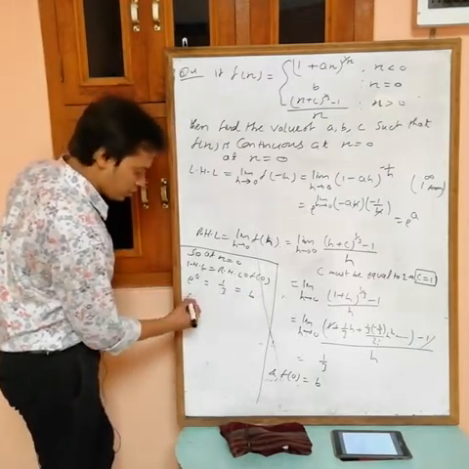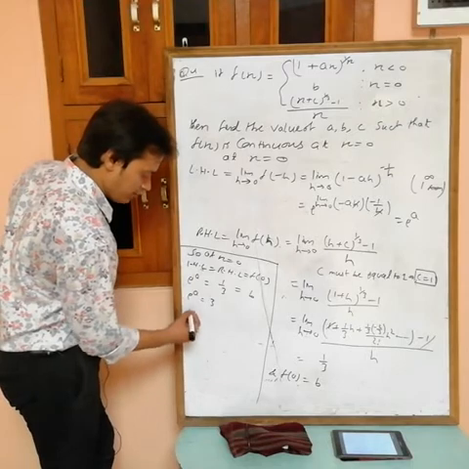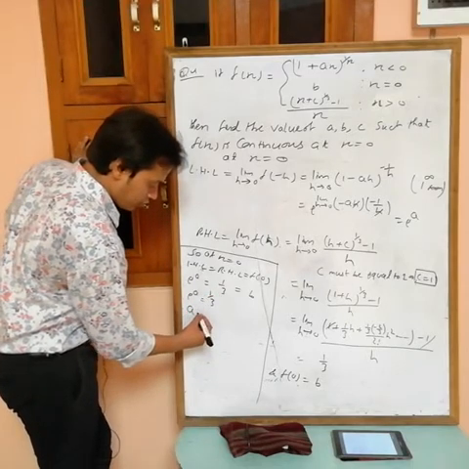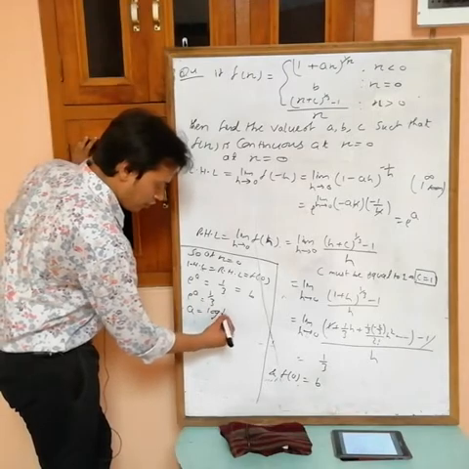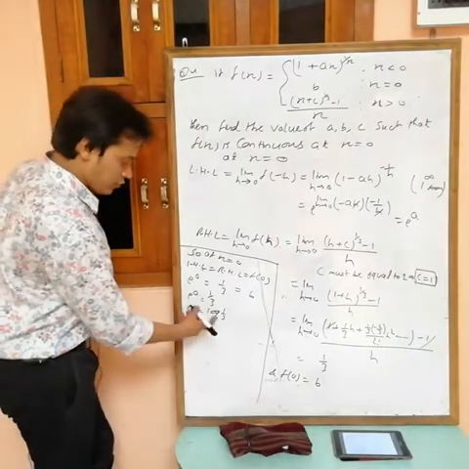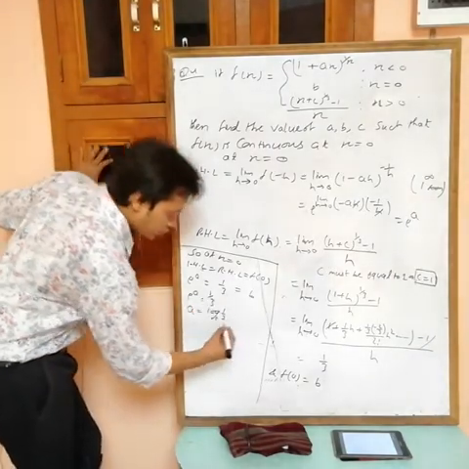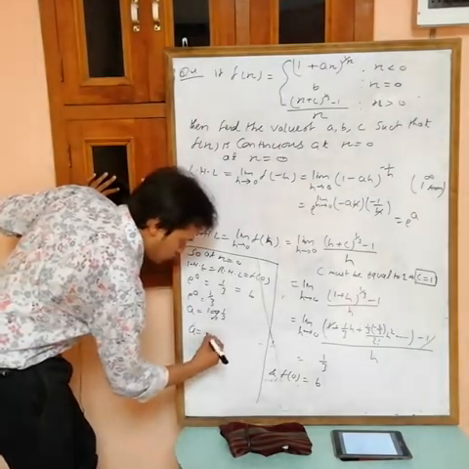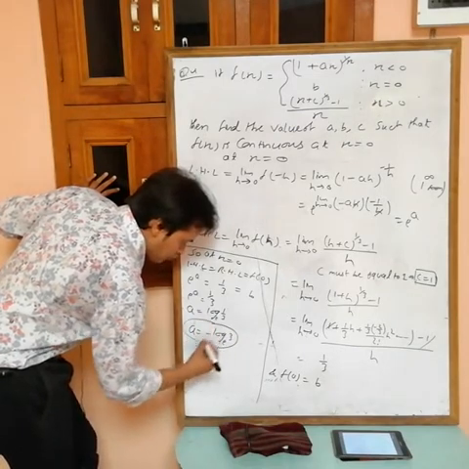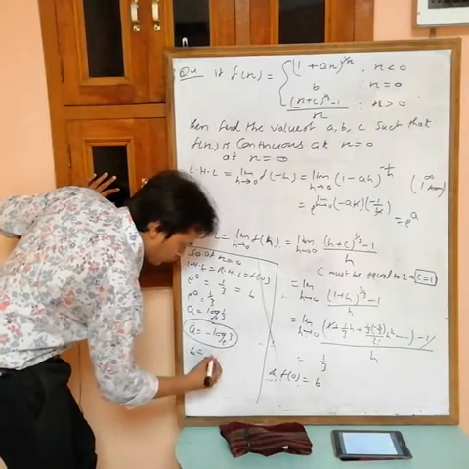Okay, so b equals to 1 by 3, e power a equals to 1 by 3, take logarithm, a equals to log of 1 by 3 with base e. Then 1 by 3 can be written as 3 power minus 1, then a equals to minus log e 3. Okay, b equals to 1 by 3.